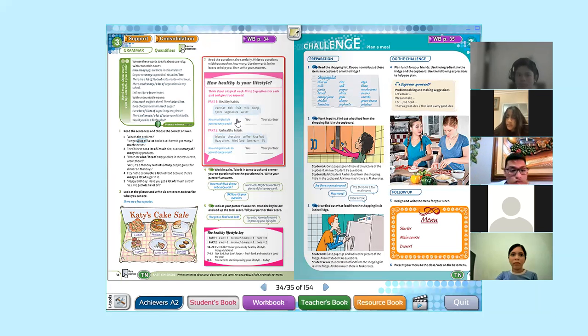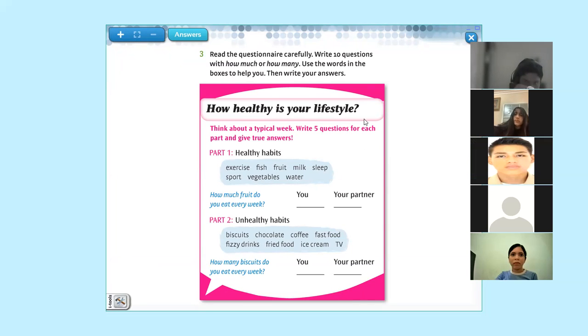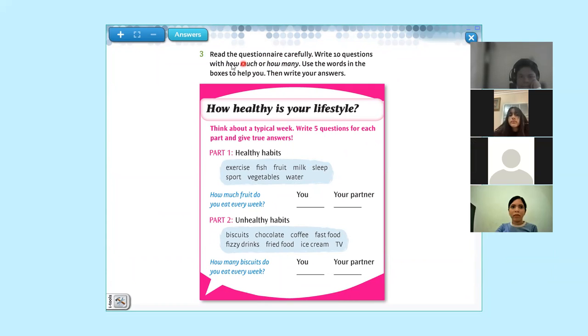And now we are going to go to activity number 3. Please, Diego and Chala, start reading. Read the question carefully. Write 10 questions with how much or how many. Use the words in the boxes to help you. Write your answer. Okay, it's a questionnaire.